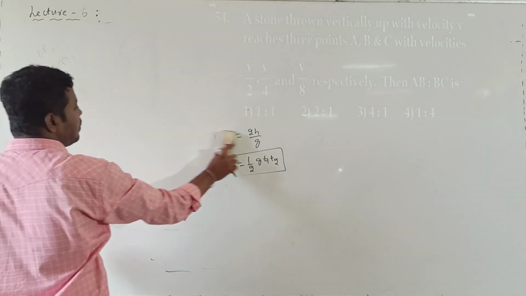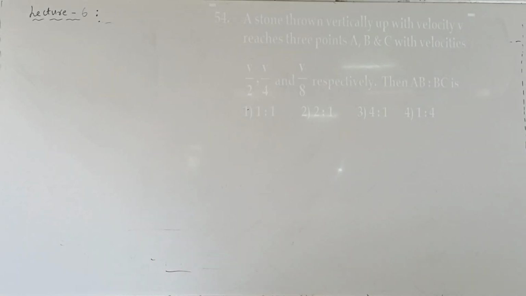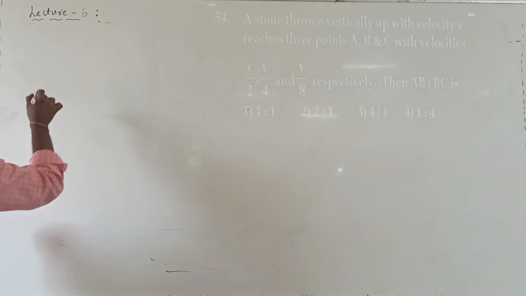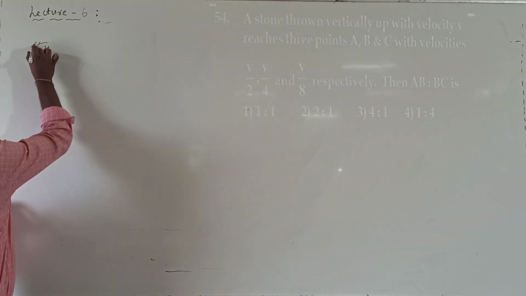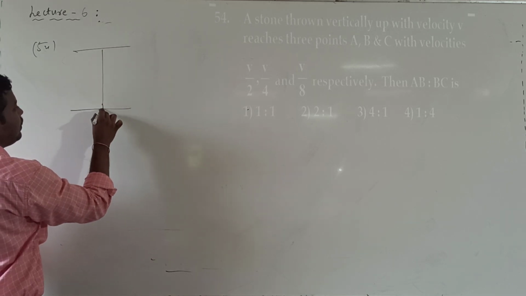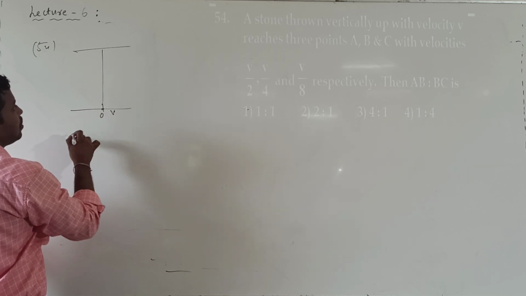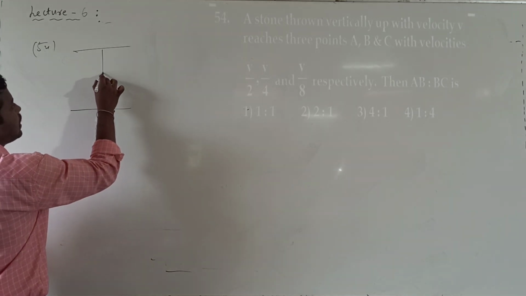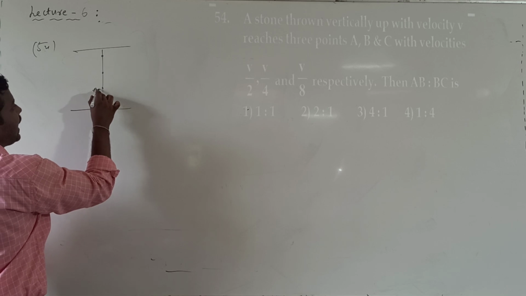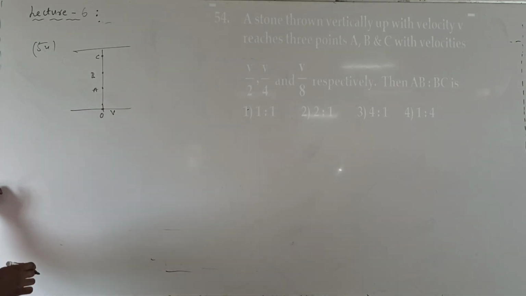Question number 54. A stone is thrown initially from a point with the velocity v. Let me consider three points given: one is A, other is B, next one is C. So it reaches the points A, B, C with the velocity.